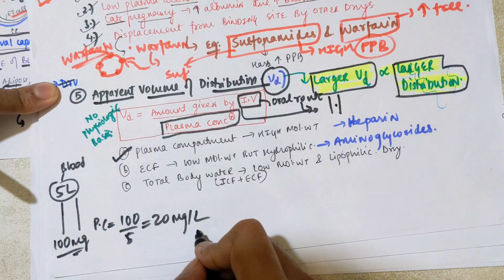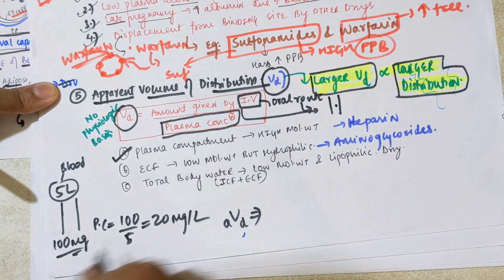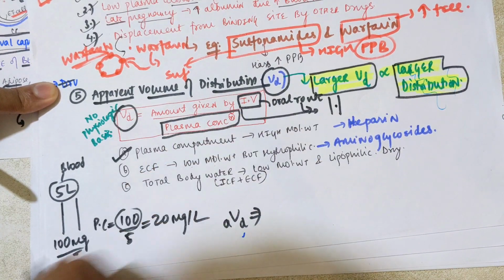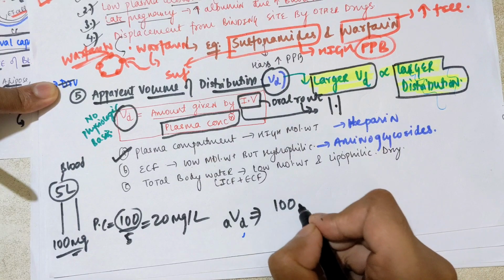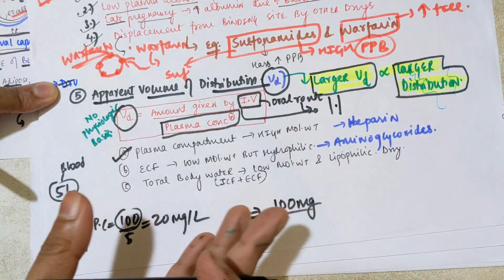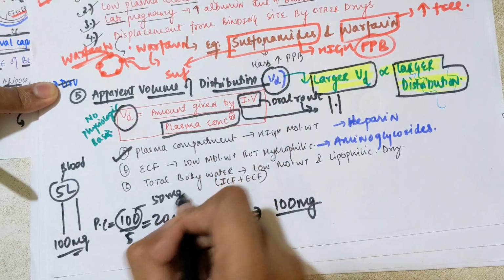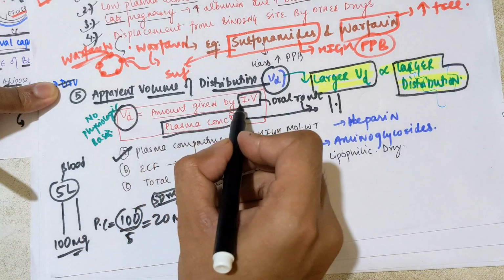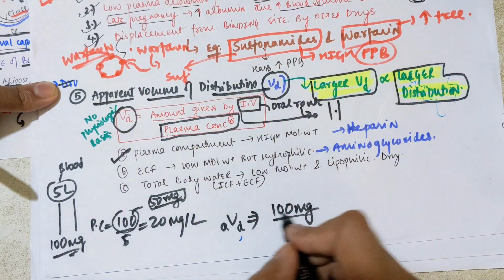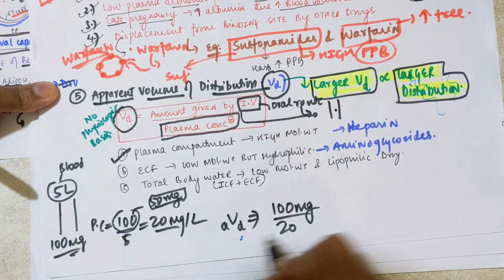Clear? Now his apparent volume of distribution will be the amount given by IV route, which was 100 mg, which actually reached the blood. It can be different if it is given by oral route, because the drug can be metabolized in the first pass and maybe only 50 or 70 mg will reach. But in IV route it will be 100, and the plasma concentration we have got is 20.